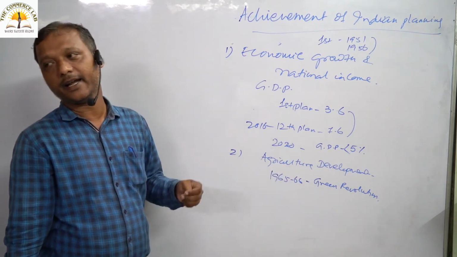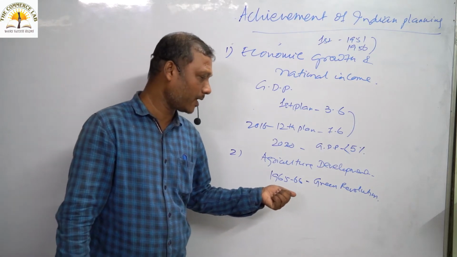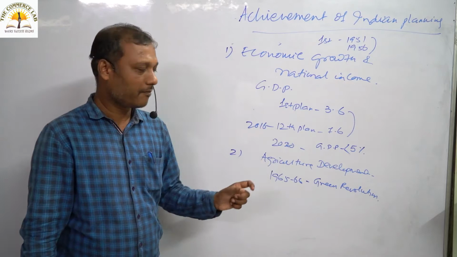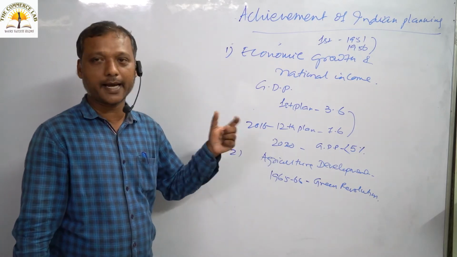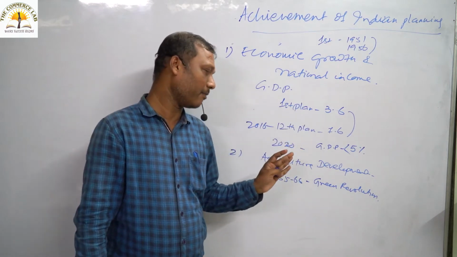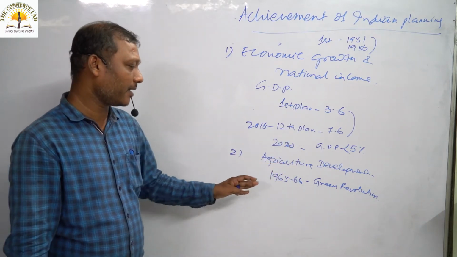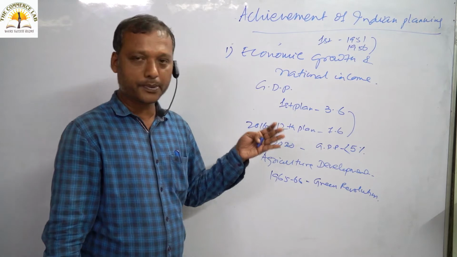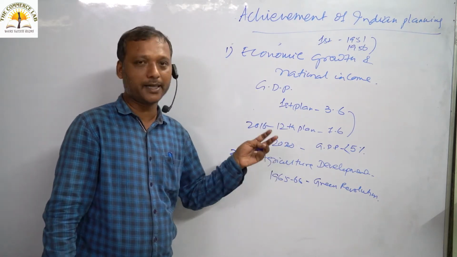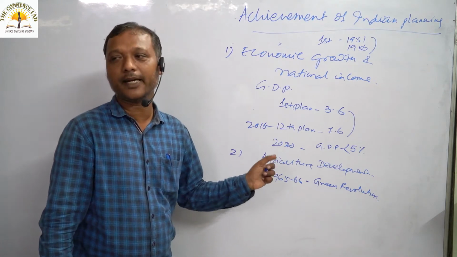Second point I would like to tell you, the green revolution we have introduced in wheat, but later on it was extended to rice, but it is not extended to all the crops all over India, for example. So the biggest demerit of the green revolution is that it is crop specific, it is area specific. It is extended to limited areas and only limited crops.